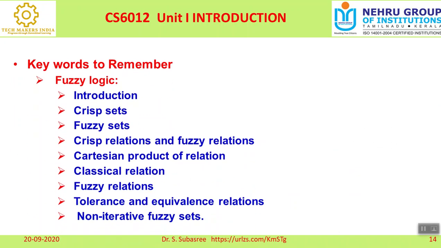Then the second one is fuzzy logic. In fuzzy logic we are going to discuss these topics. What is the introduction to fuzzy logic? What is the difference between a crisp set and a fuzzy set, and how can we create a crisp relation and a fuzzy relation? What is the Cartesian product of the relation and the classical relation, and how can we define a fuzzy relation? What is the meaning of tolerance and equivalence relation, and what is the meaning of a non-iterative fuzzy set?